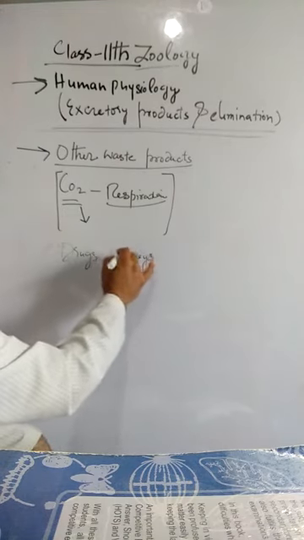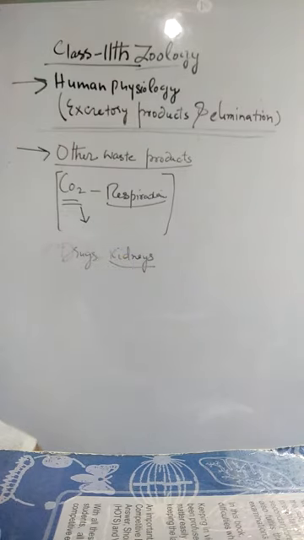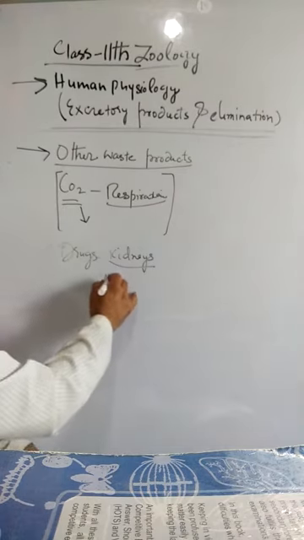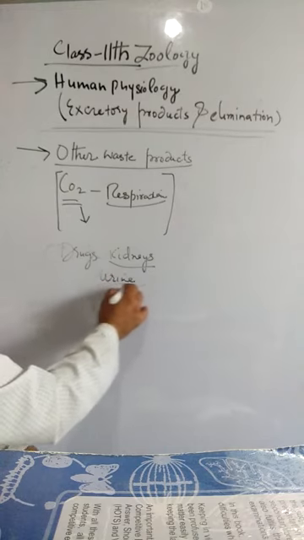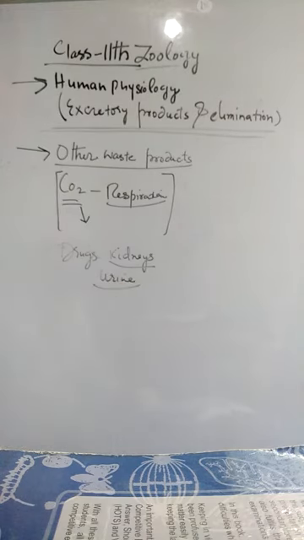Drugs which are taken, whether in the natural form or in the artificial or synthetic form, or their breakdown products can be detected by chemical tests of the urine. Whenever chemical tests of the urine are conducted, the drugs can be detected in the urine. So the drugs are also classified as waste products sometimes.